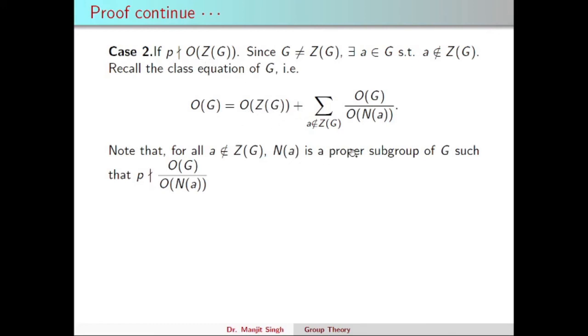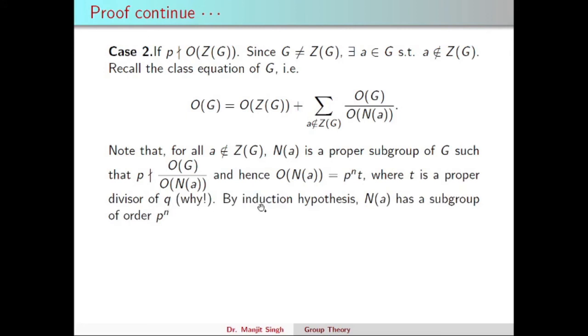So N(a) is a proper subgroup of G such that P doesn't divide the order of G upon the order of N(a), and therefore the order of N(a) will be P raised to power n times t. This should be noted here, because P doesn't divide this and the order of G is P raised to power n into Q. So the order of N(a) must contain P raised to power n. If it contained a lesser power, then P would divide this number.